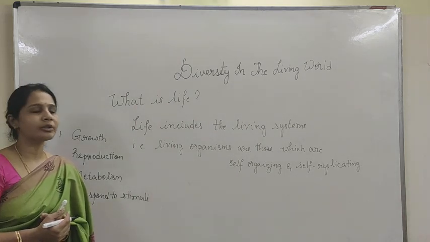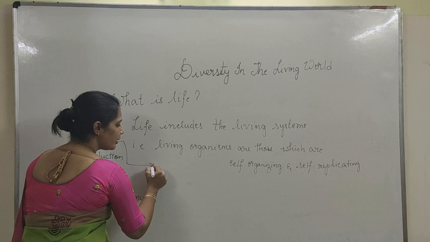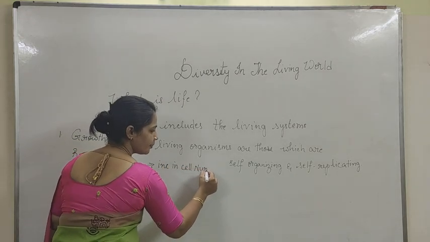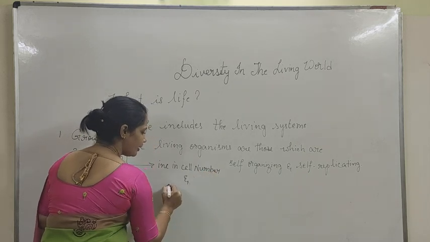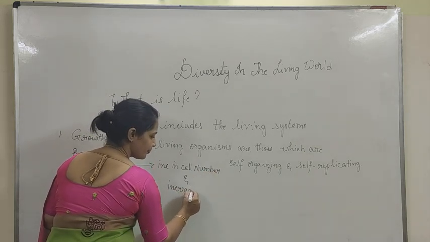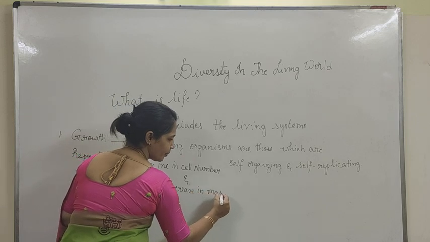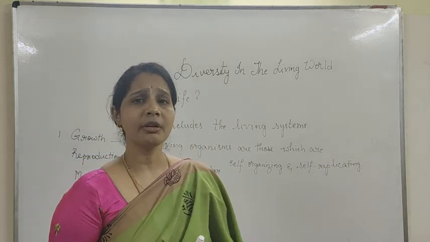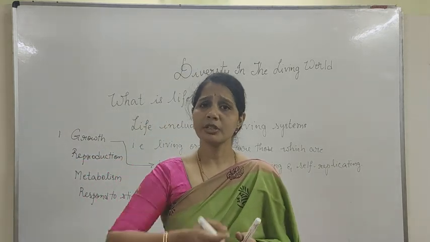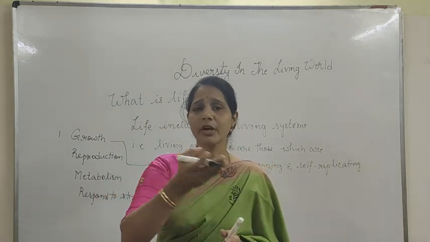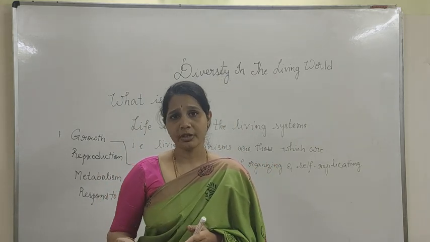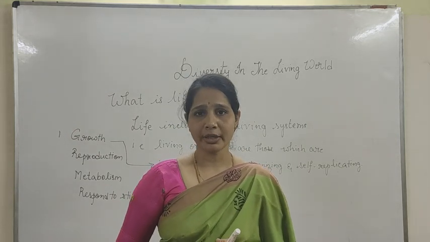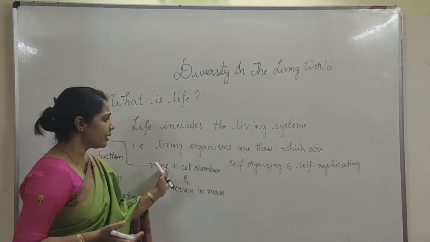What is meant by growth? Growth involves increase in cell number and increase in mass. What is increase in cell number? For example, the life starts with a single cell. The cell divides into a number of cells. Cells divide to form tissues. Tissues further divide to form organs, then into organ systems, and then into a complete organism. Right? So, increase in cell number.